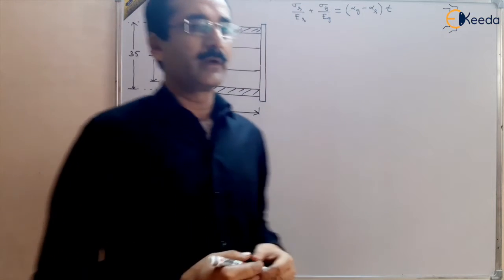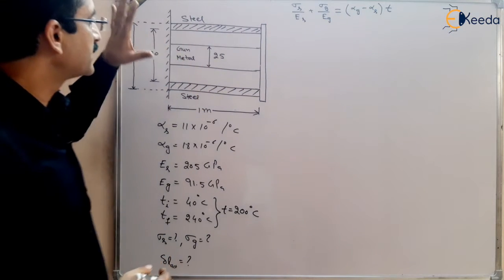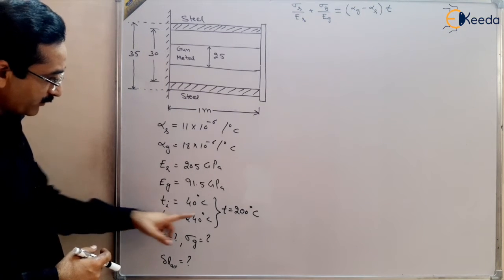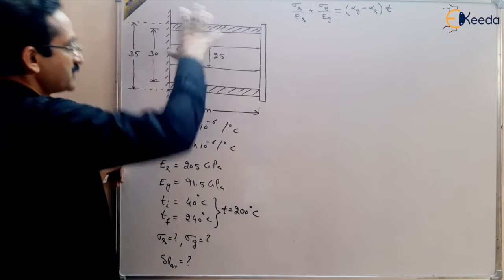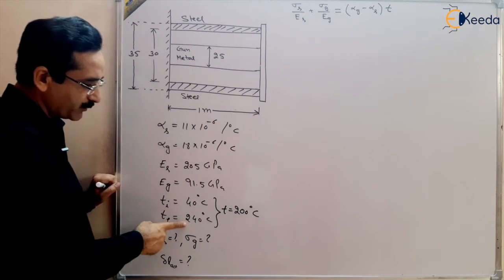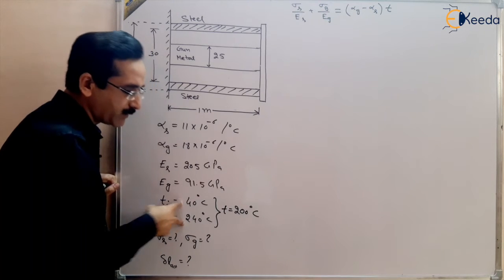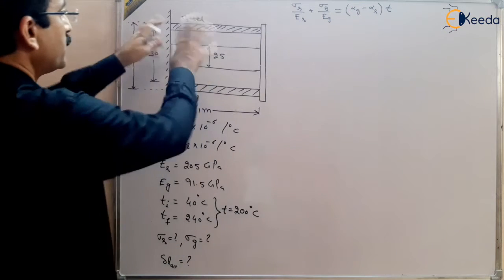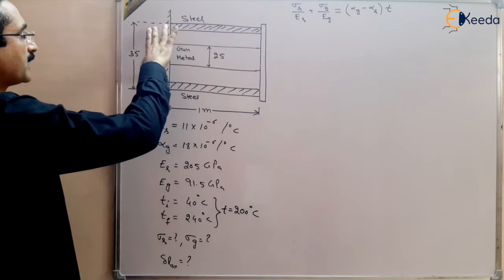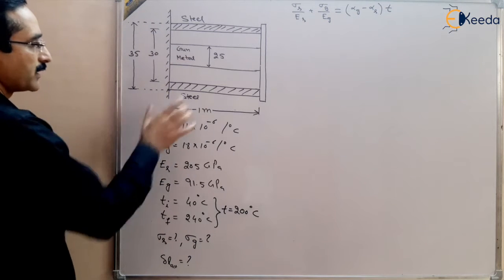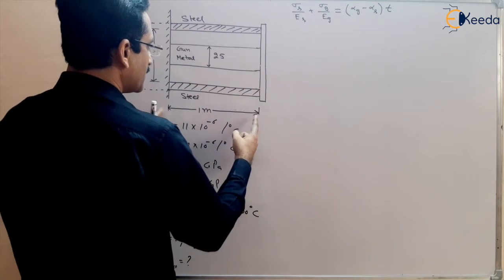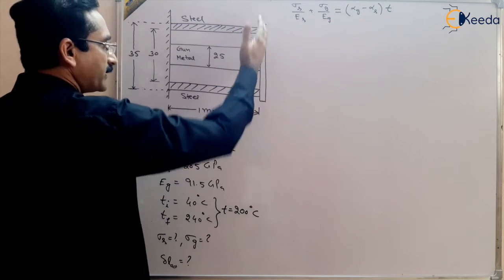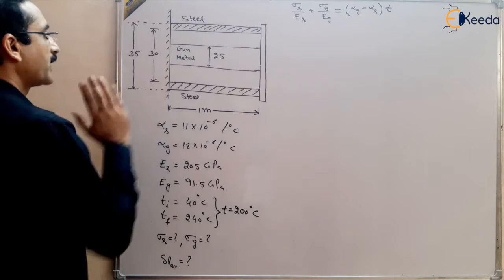In this question, a composite gunmetal and steel system is given whose temperature is raised by 200 degrees centigrade. The initial temperature is 40 degrees centigrade and the final temperature is 240 degrees centigrade, so there is a rise in temperature of 200 degrees centigrade of this composite system. Gunmetal is a rod and steel is a tube of inner diameter 30 mm and outer diameter 35 mm. All dimensions are in mm, and the length of the system is 1 meter, and it is rigidly connected by a bar, and there is a support at one end.